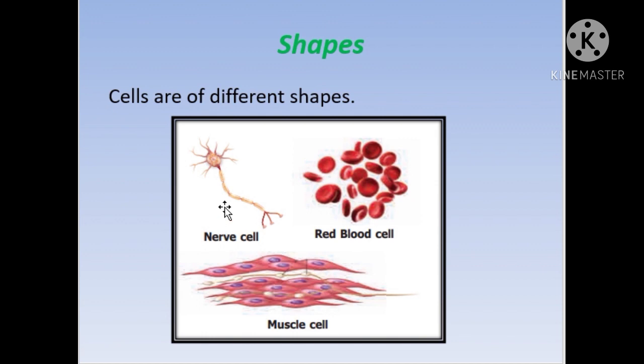The shape of the nerve cell is different from the RBC. And now what is RBC? Red blood corpuscles. It's a component of our blood. Our blood consists of so many components like RBC, red blood corpuscles, WBC, white blood corpuscles, platelets, and the plasma. The main important function of the RBC is to give a red color to our blood. Our blood is red in color due to the presence of an iron pigment called hemoglobin, in which oxygen is bound to RBC. So what is the shape of the RBC?